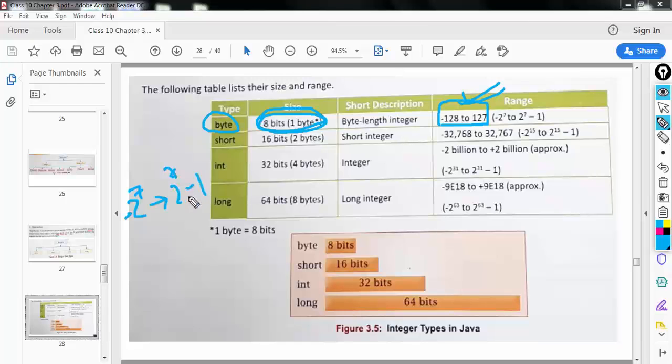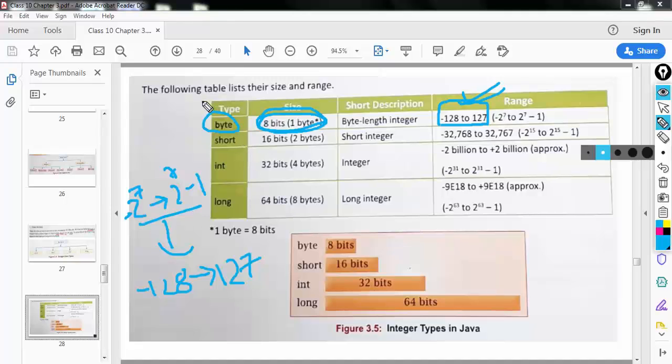So this is the range of byte. This will be minus 128 till 127. So the byte data type can be used for storing numbers between minus 128 and 127. If you go beyond this range, it will give you an error.